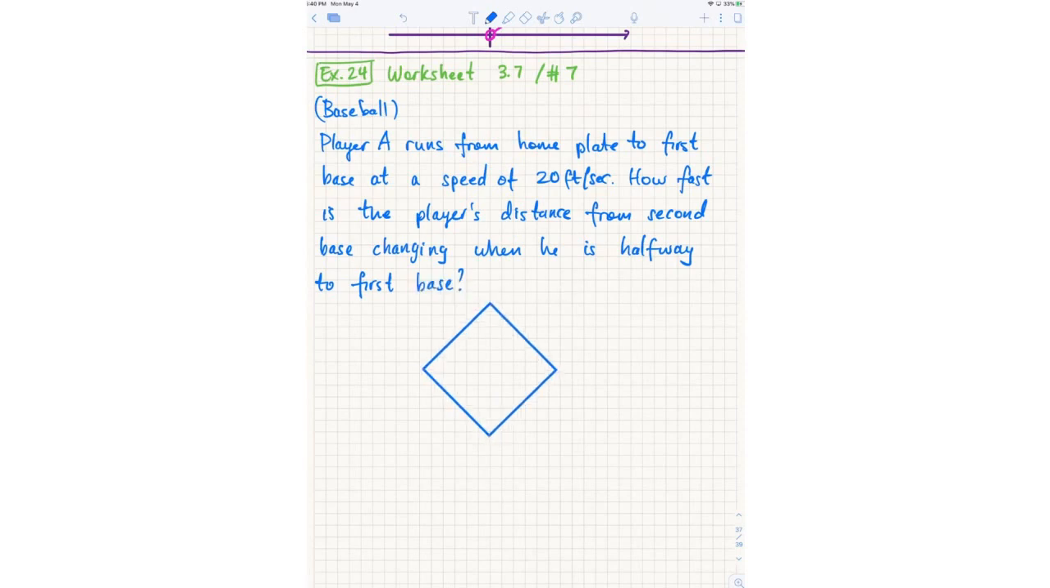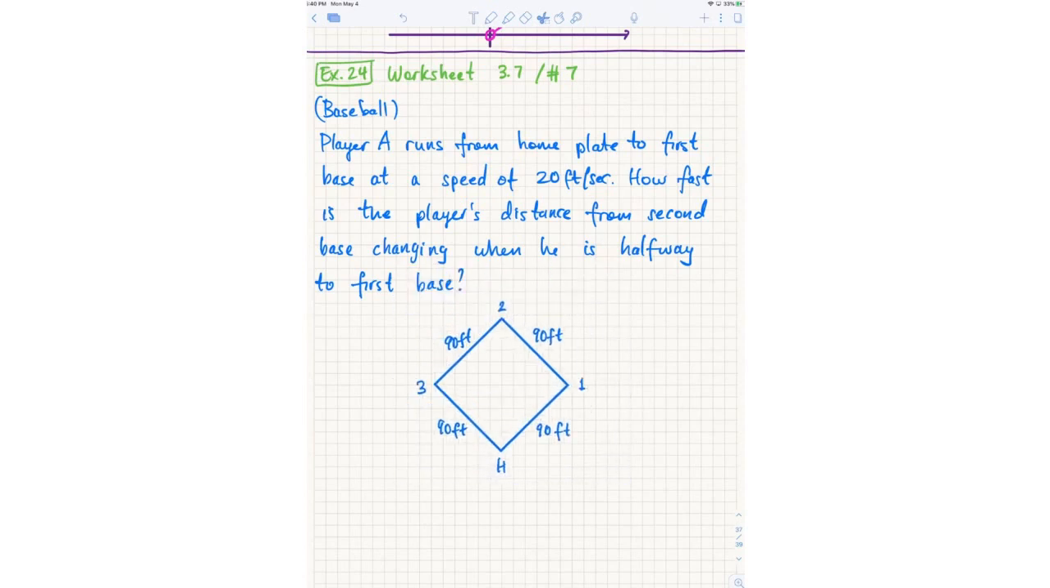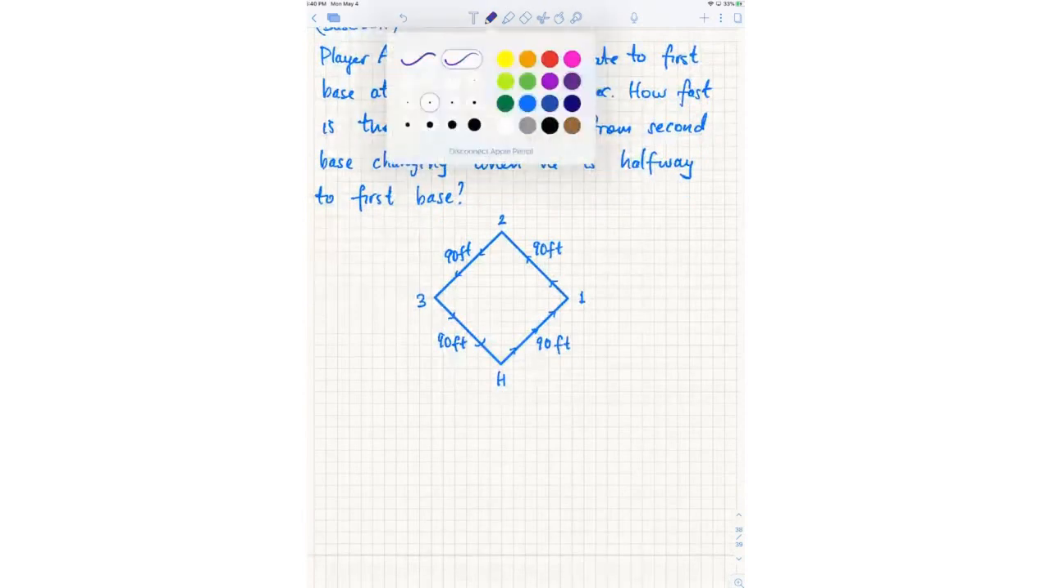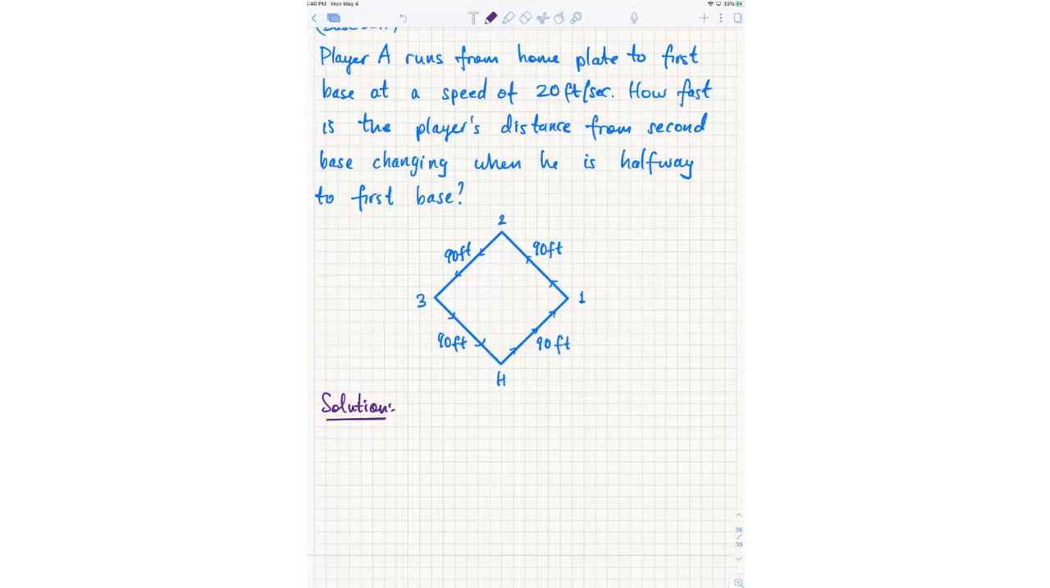All right, so a baseball diamond is a square. Each side is 90 feet, right? And home plate is over here, then first base, second base, third base. The idea is that you start from home plate, you run to first base, then to second base, then to third base, and then back home. I assume everyone kind of knows the basics, so how do we do this problem?